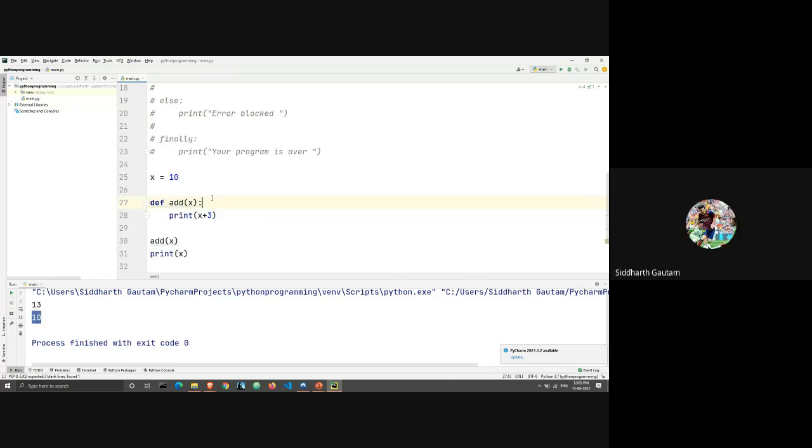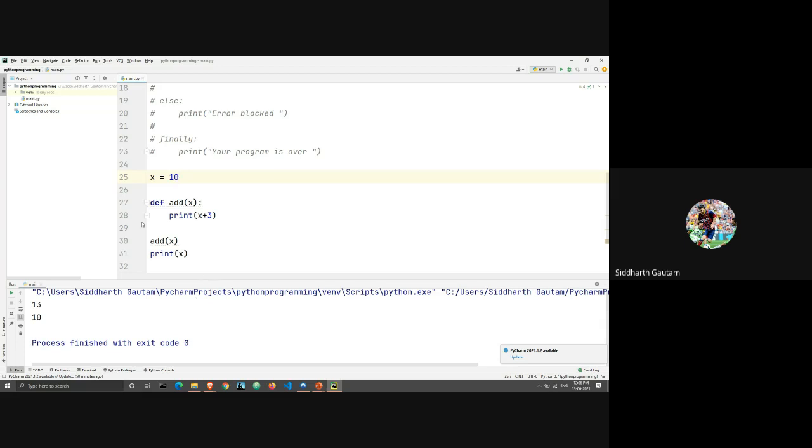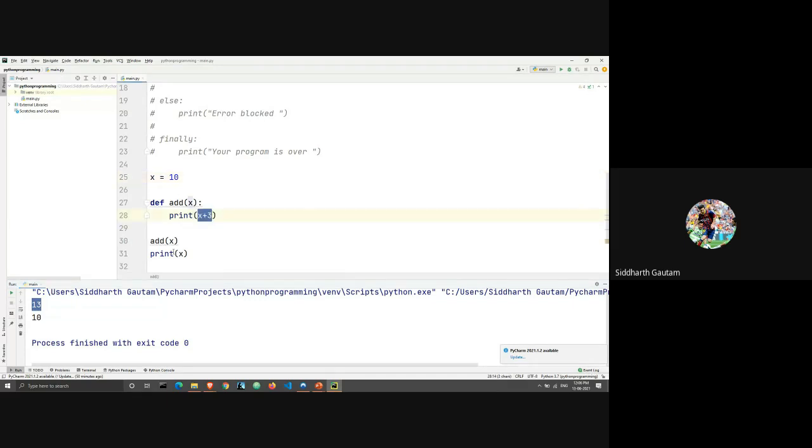Okay, so what's happening here is you have a variable x is equal to 10, right? And then there is a function which is adding 3 to 10. Let me just run this again. The output of the function is 13, right? We are taking the number 10 and then we are adding 3 to it. 10 plus 3 is 13. This is the output. But then we are printing x, and the output is 10. So what happened here? We added 3, right? We added 10 plus 3.